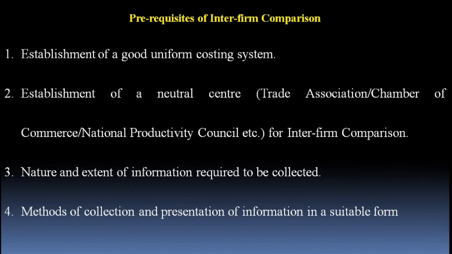In certain cases, information is supplied quarterly or half yearly, but it is prudent to collect information on an annual basis because most of the information is available from the published accounts of the companies. The information is then sorted out and relevant data in the form of a consolidated report are issued to the participating organization. The information collected by the central agency is kept secret, and the consolidated report contains only the ratios and not the absolute figures.